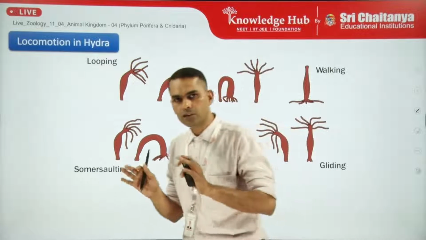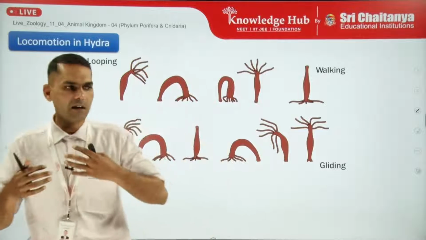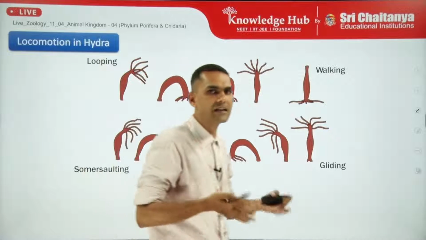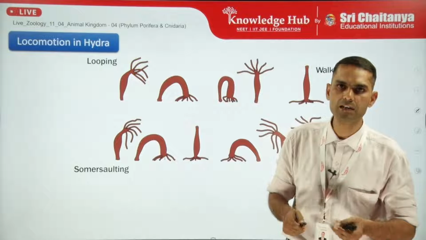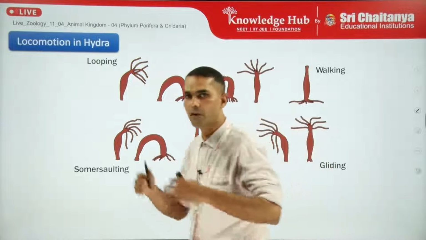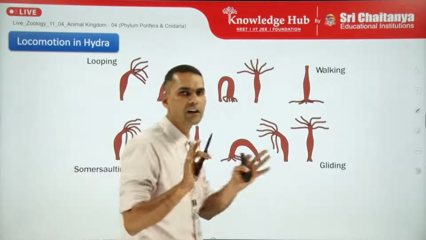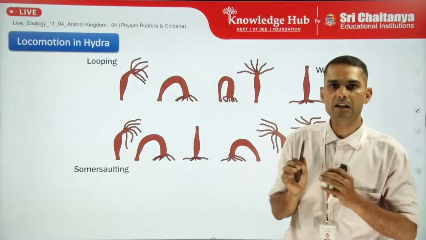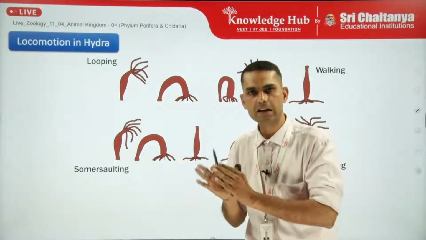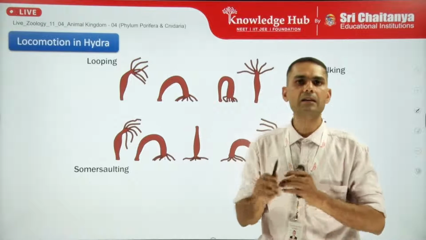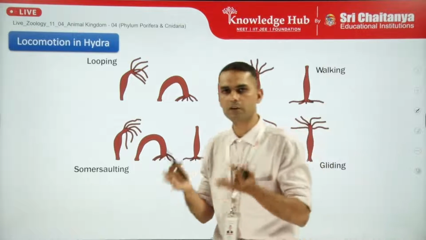It usually gets excited when there is a trigger or a stimulus from the outer environment, or when the prey comes in contact with the tentacle. Then the cnidoblasts of the tentacle suddenly release their inner content via the thread into the prey, and they can kill or hypnotize the prey.